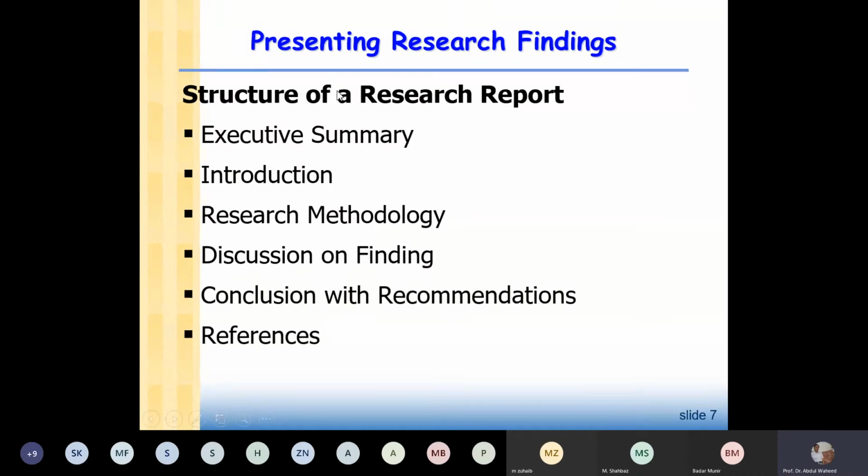Then this is the structure for a research report when you get a project. For a project research report, we have an executive summary, an introduction, research methodology, and then discussion of findings, and conclusion with recommendations, and references. So when you apply for a research project and you get the grant for that project, you work on that research project, and finally you submit the research report of that project. This is the format of that research project.